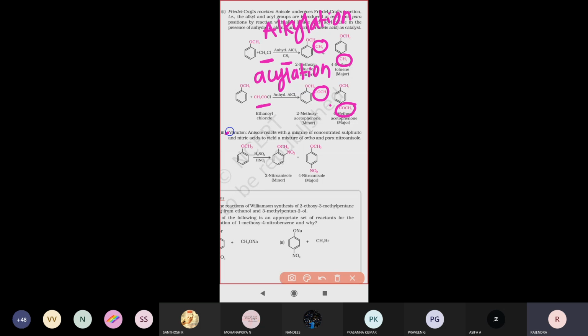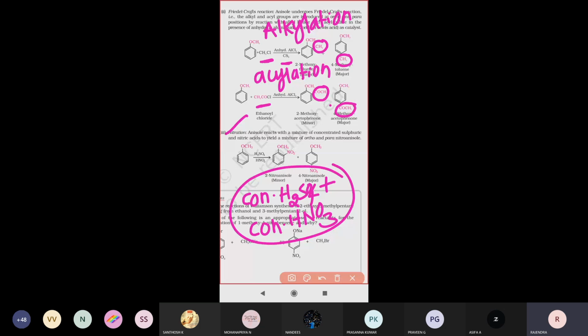The last one is the nitration reaction. What is meant by the nitration mixture? The nitration mixture is nothing but concentrated H2SO4 and concentrated nitric acid. The combination of concentrated sulfuric acid and concentrated nitric acid is called the nitration mixture.